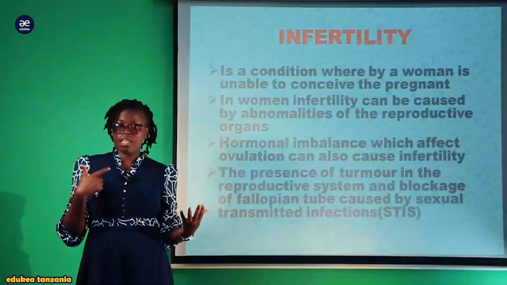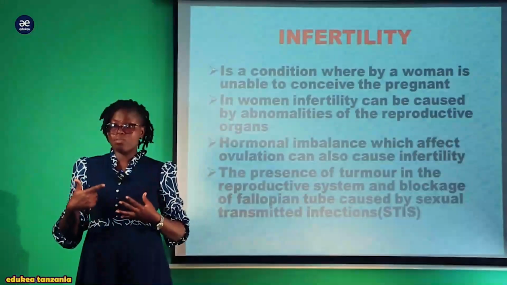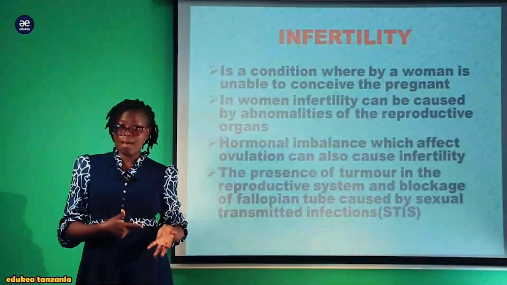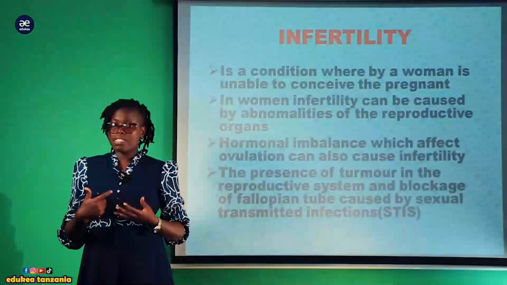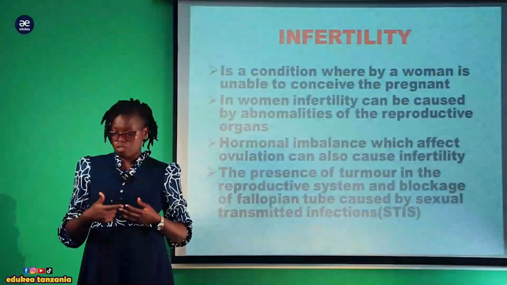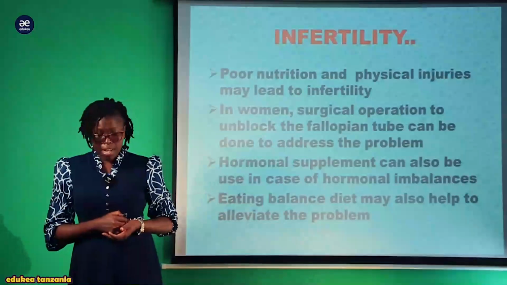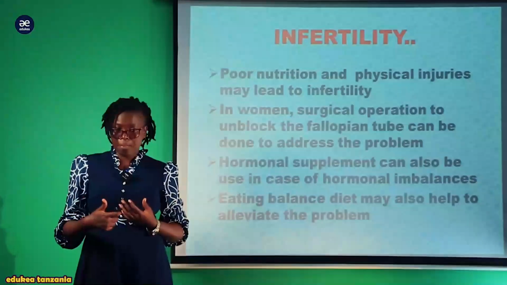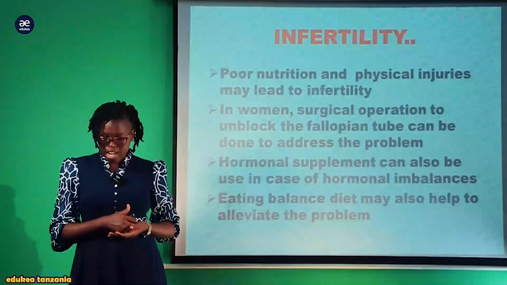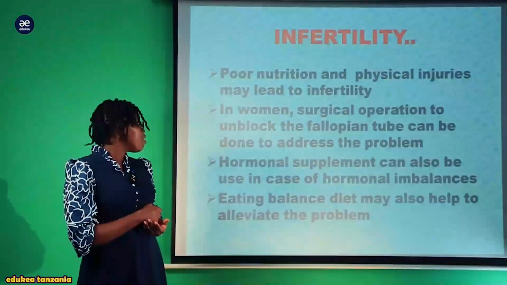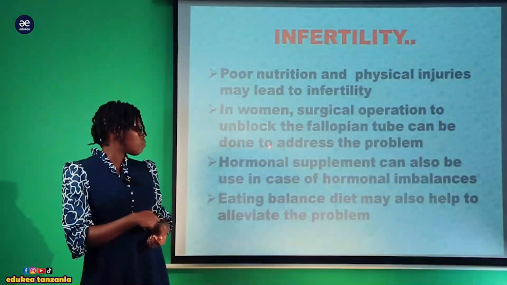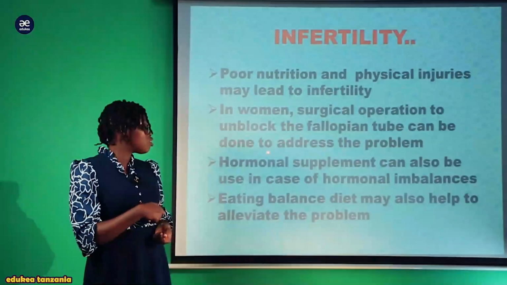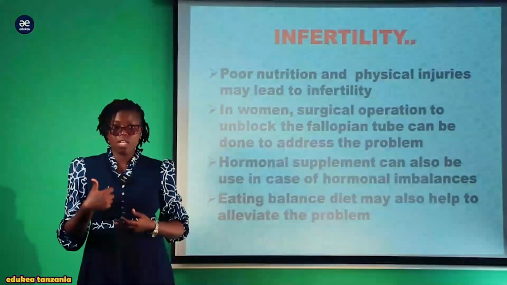The blockage of this fallopian tube ambayo inasababishwa na either these diseases inaweza ikabidi treated in case kama mtu atatumia dawa kwa ajili ya kuweza kutibu ugonjwa, au kama ni uvimbe unaweza kutibiwa kwa kufanywa upasuaji. Vile vile, poor nutrition and physical injuries may lead to infertility. Ulaji mbovu pamoja na ajali inaweza kapelekea mtu akapata ugumba. Na vile vile, in women, surgical operation to unblock the fallopian tube can be done to address the problem. Kwa wanawake, surgical operation inaweza kufanyika kwa ajili ya kuweza kuzibua mrija fallopian.